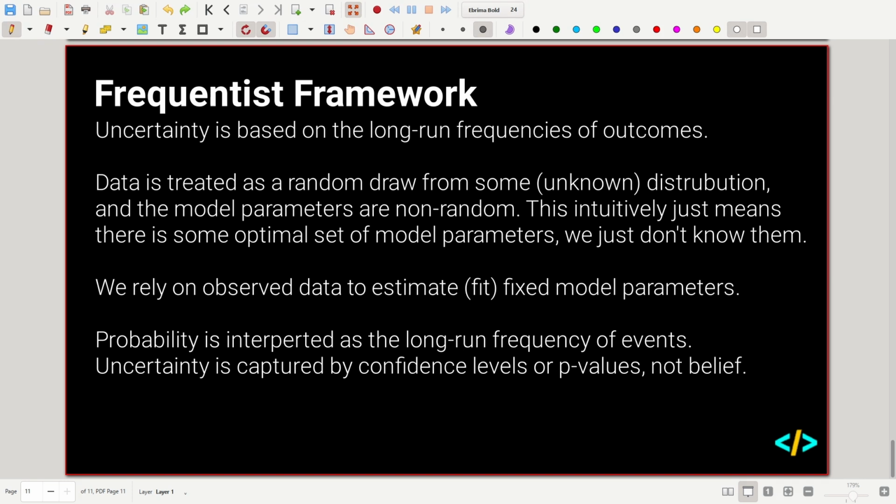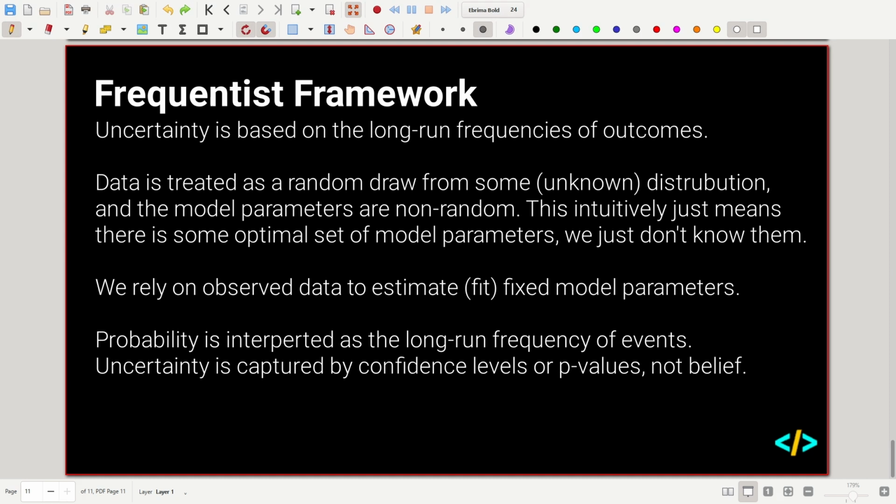Then we also have the frequentist approach, or the frequentist framework, and here uncertainty is based on the long run frequencies of outcomes. The name sort of gives it away, but data is treated as a random draw from some unknown distribution, and the model parameters are non-random. So data is random, which means we don't know what we're going to see when we pick something from a bag. Imagine we had a bag of marbles. We don't know anything about the distribution of the marbles in that bag, but the model parameters are non-random.